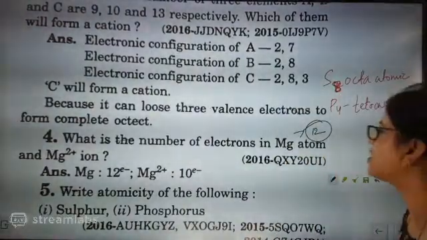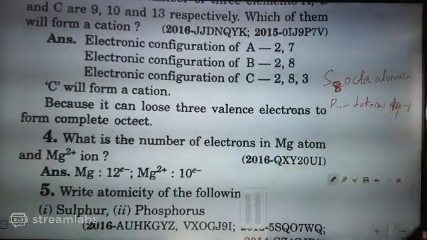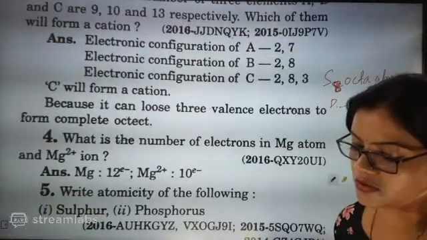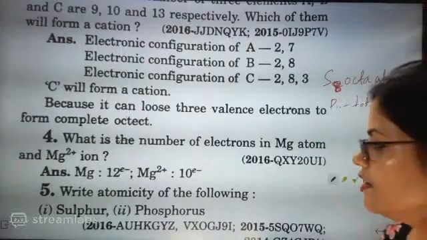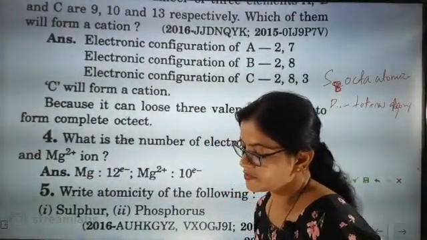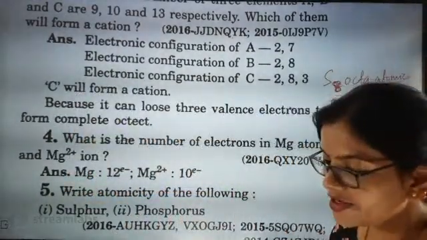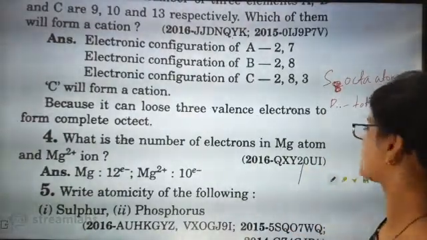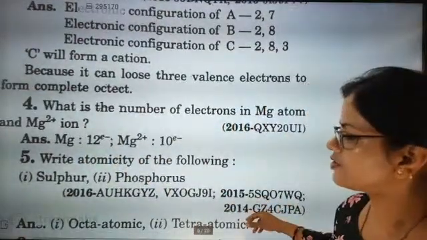What is the number of electrons in Mg atom and Mg ion? Ten. Anyone else? Completed. Mg will be this one and magnesium ion will be this. Correct only.